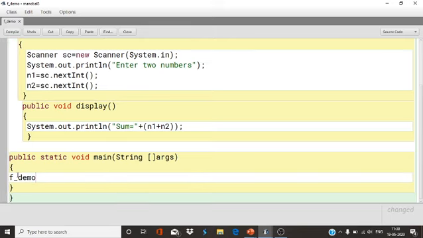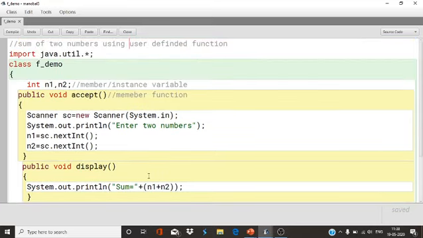I will write here function demo. I will create obj, whatever name you want you can give here. obj equals new function demo. I have created the object of the class. Why have I created the object of the class? To call the member variable and member function of a class.